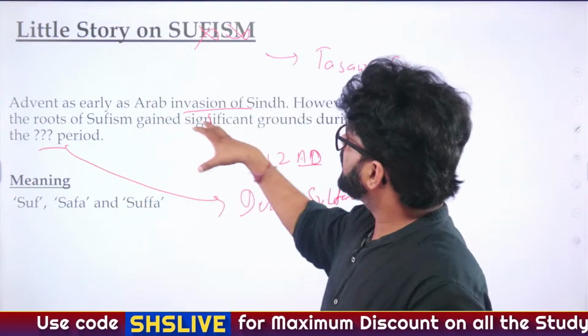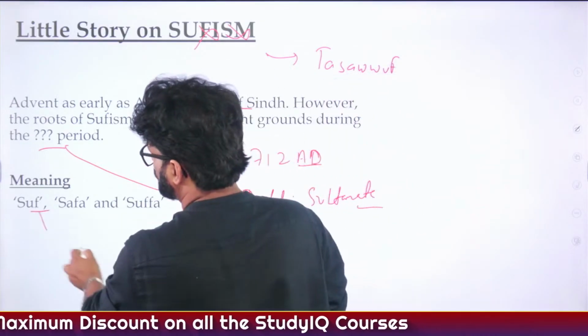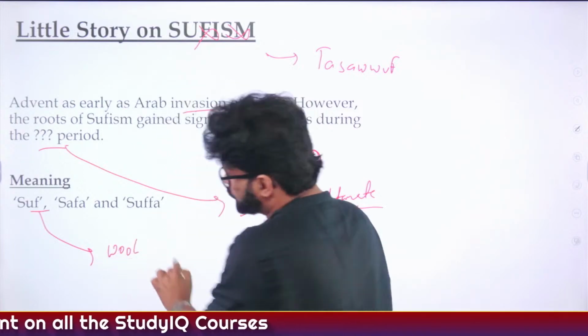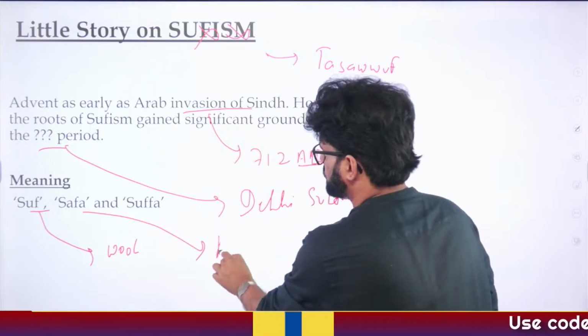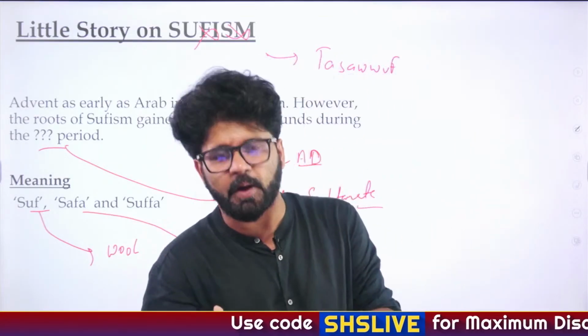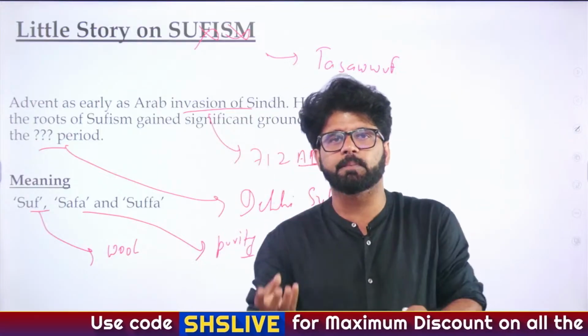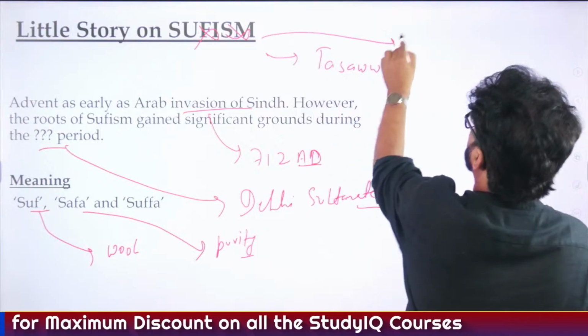So here we are talking about Sufism. The origin word is Suf, Safa and Sufa. Suf means wool. They used to wear woollen clothes, so Suf. Safa means purity. They had a pure heart. When we talk about Sufism, it's very similar to the Bhakti movement, the tenets of Bhakti: rather than external conduct, focus on inner purity.